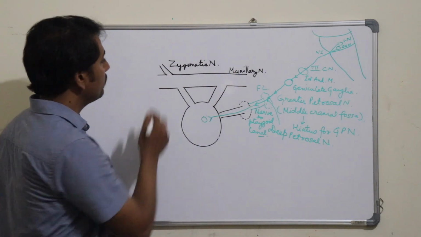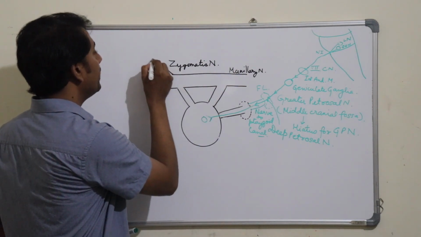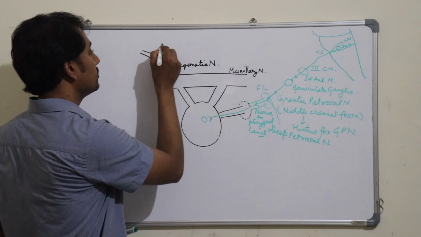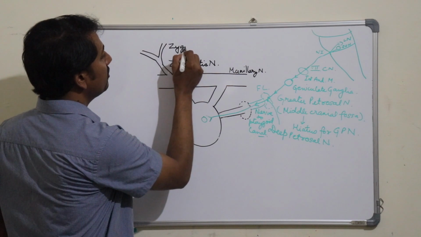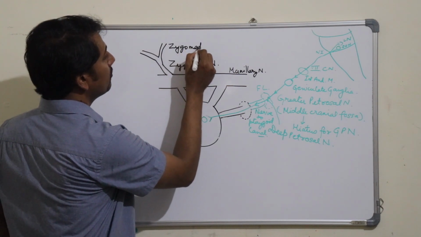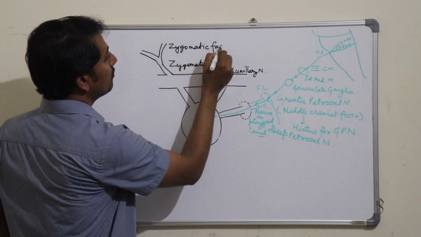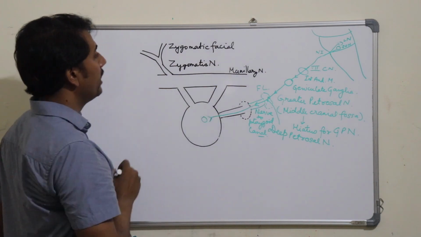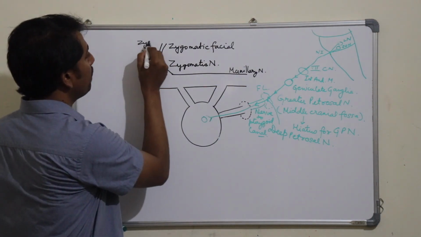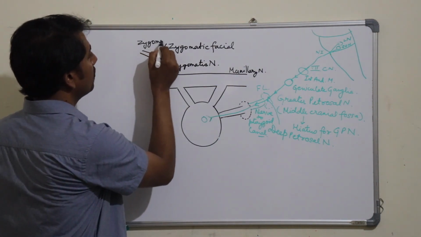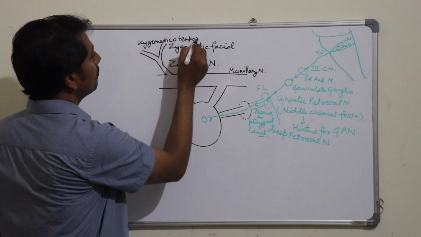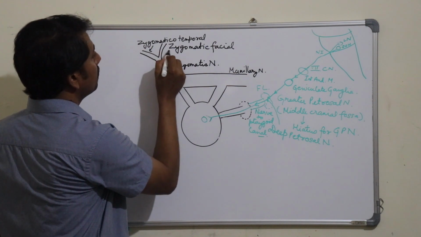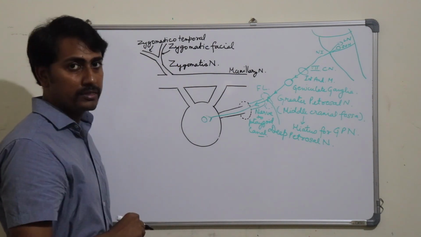The zygomatic nerve will then divide into two branches. First is the zygomaticofacial and another one is the zygomaticotemporal.